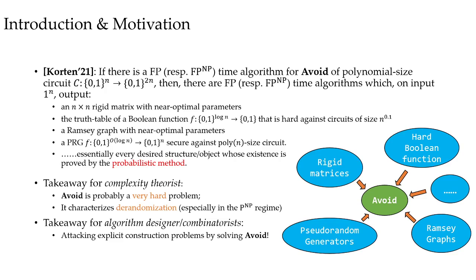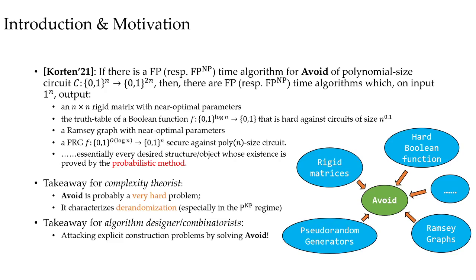Korten's result is exciting. From different perspectives, we can gain different insights from his reductions. From a complexity theoretic viewpoint, this result suggests that avoid might be very hard. It characterizes derandomization in the following sense. Roughly speaking, avoid admits a deterministic solution if and only if we can derandomize the probabilistic method. From an optimistic viewpoint, these reductions inspired us to approach explicit construction problems by solving avoid.